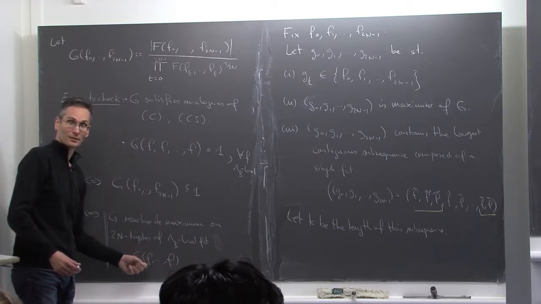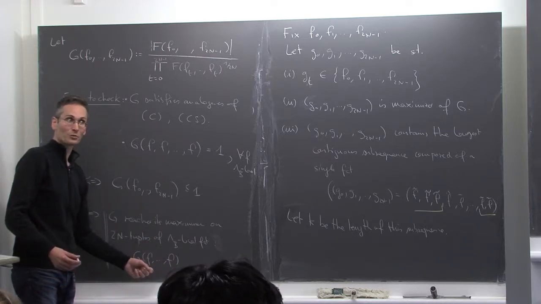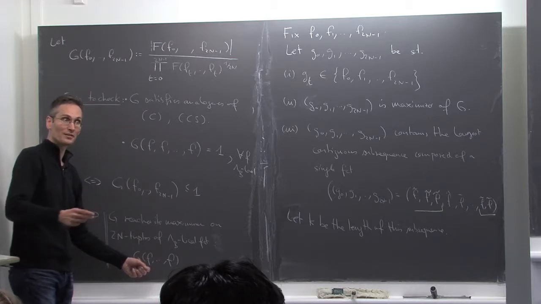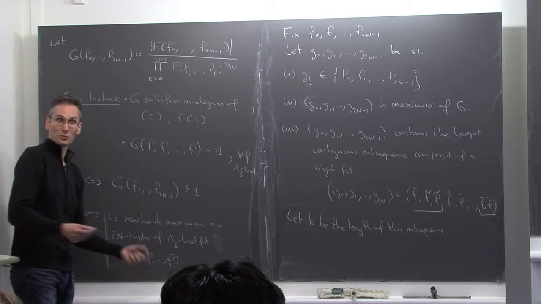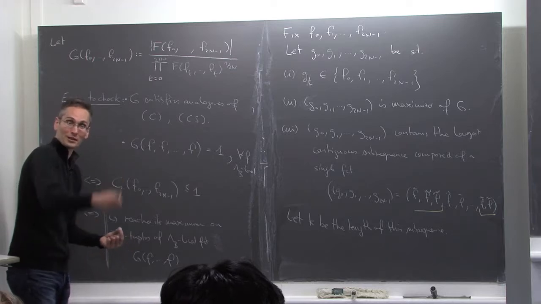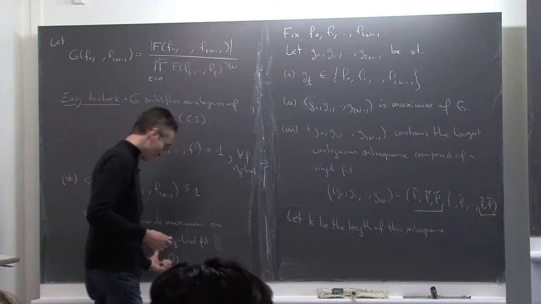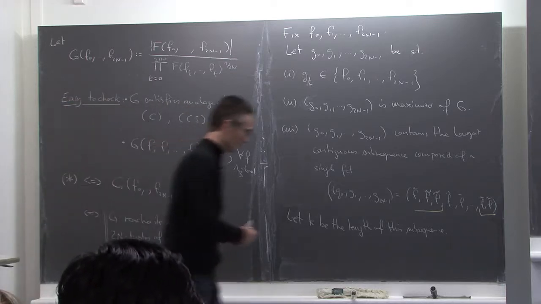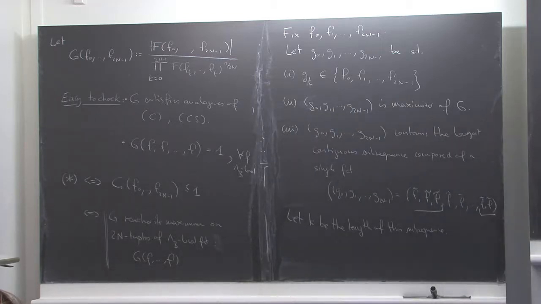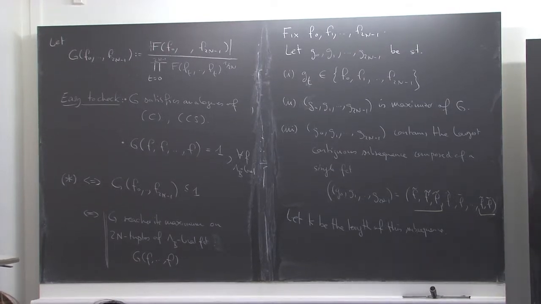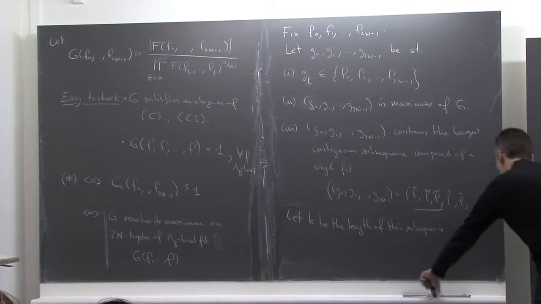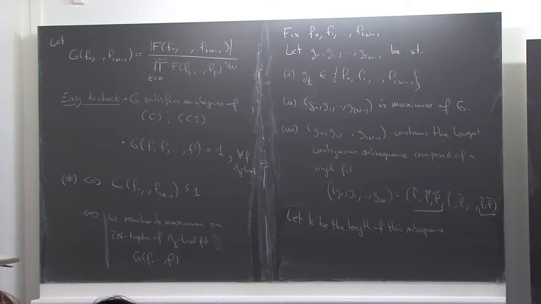Among all the maximizers, the one which has the longest constant subsequence has a subsequence of length 2n, which means that it's evaluated at 2n times the same function. So that would be one of the maximizers. Not saying that there are no other maximizers, but certainly this would be one of them. So we want to show that k is equal to 2n.